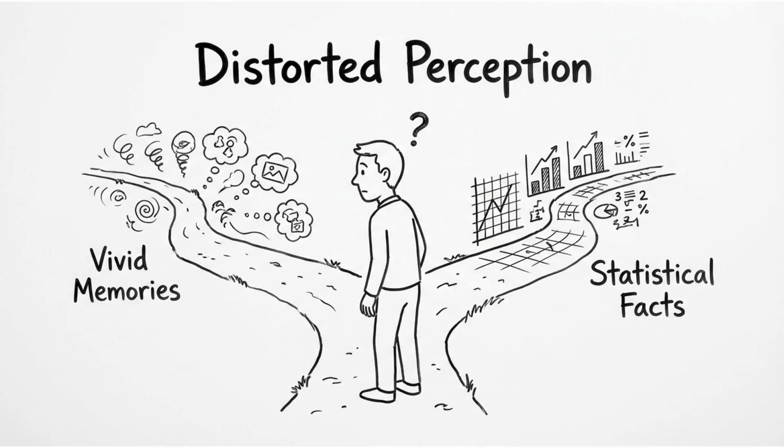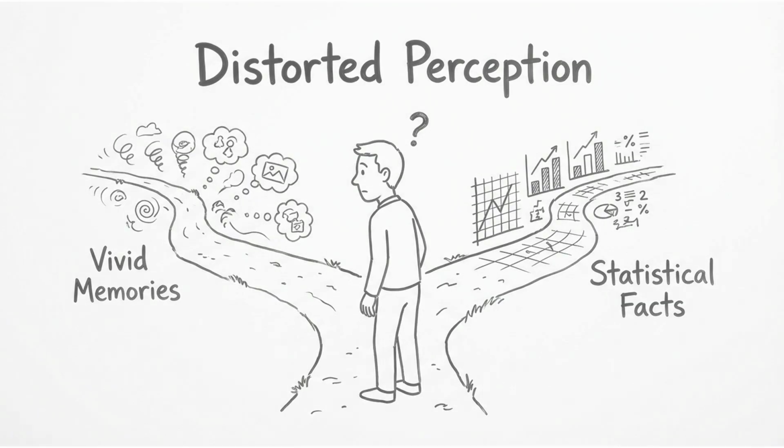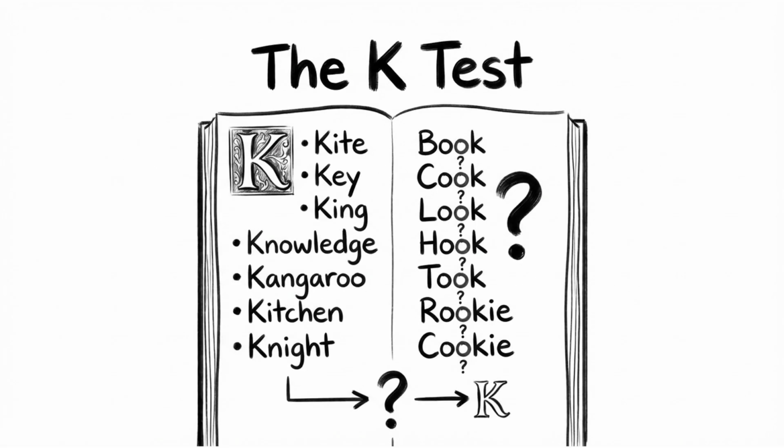We often believe our choices are based on logic, but our minds frequently prioritize information that is simply easier to remember rather than information that is objectively more accurate or relevant. Consider this. Are there more words in English that start with the letter K or more words that have K as the third letter? Most people instinctively answer that more words start with K. However, this is incorrect. The brain simply finds it much easier to recall words beginning with a specific letter.